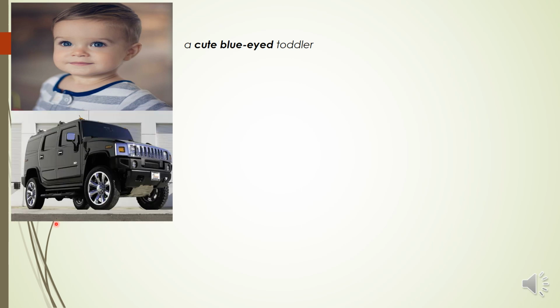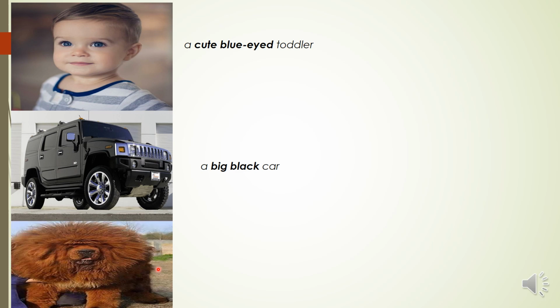By the end of that lesson, you will be able to know and use the correct adjective order. Well, in this picture we have a toddler, someone who is learning or has recently learned to walk, to toddle, okay? And let's describe him, the toddler. He is a cute, blue-eyed toddler. Second picture we have a car, of course, it is big and black. Okay, and the third one, it's a dog. It is horrible and big. Okay, and the aim of that lesson is to know why did we choose cute before blue-eyed and big before black.